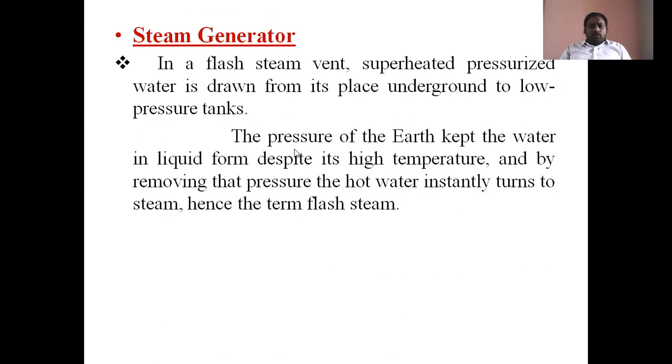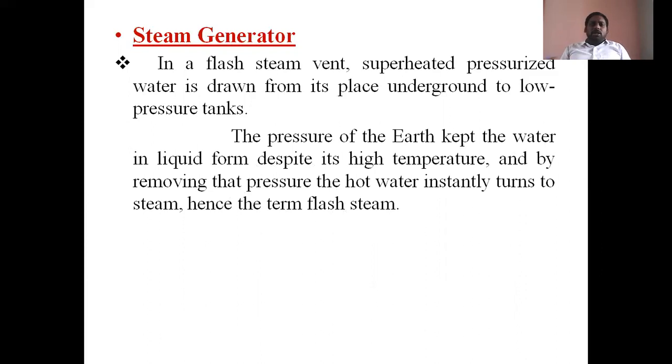But here, if you observe, the pressure of the earth kept the water in liquid form despite its high temperature, and by removing that pressure, the hot water instantly turns into steam, hence the term flash steam. The earth's temperature at that depth is very high.